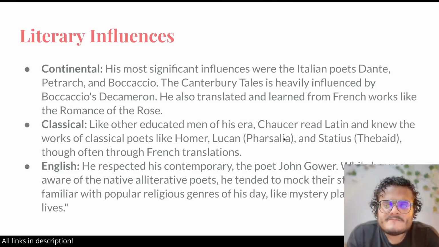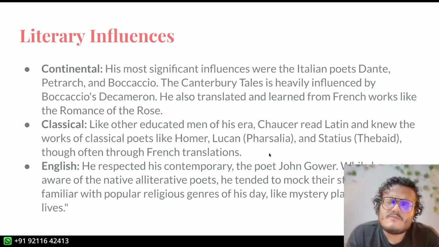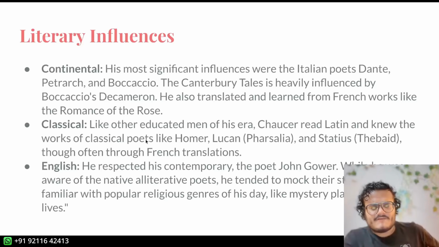So because he read Latin, he knew writers like Homer, Lucan, who wrote Pharsalia, which is about a civil war, and Statius, who wrote Thebaid, about Thebes. Sometimes he read them through French translation, sometimes from Latin translation, but mostly from French translation. He was good with French, right? He was working for the court.